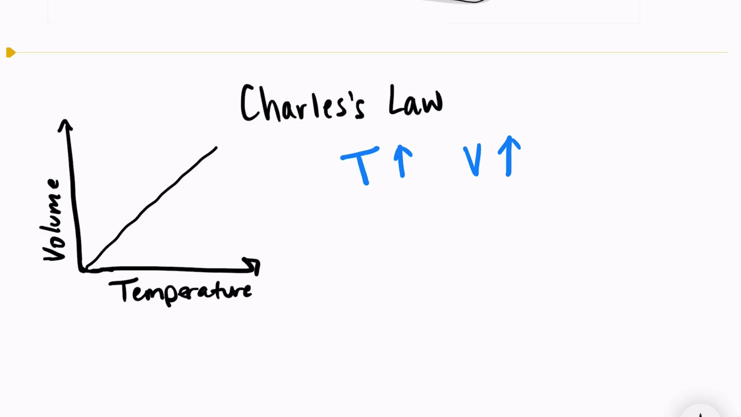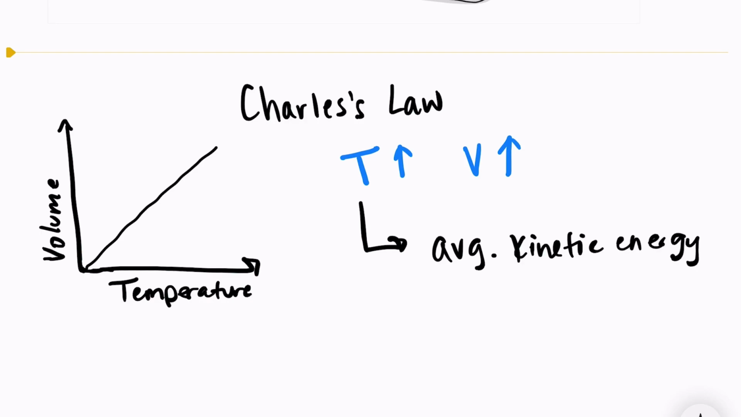And the reason is, remember that temperature is a measure of the average kinetic energy of particles. So if we increase the temperature, that means that we're increasing the average kinetic energy of the particles. And if we hold pressure constant, the only thing that could change would be the volume of the gas. So if we're increasing the average kinetic energy of our gas particles, they are colliding with each other more frequently and with the sides of the container, which will cause the volume to get larger.